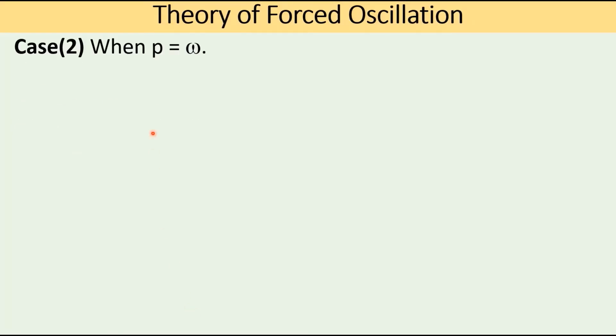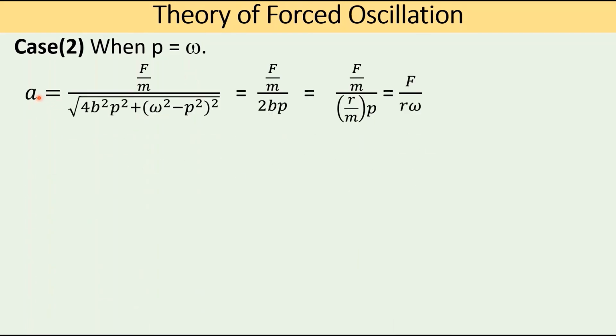Now case 2: when p is equal to ω, that is the frequency of the applied periodic force is equal to the natural frequency of the body. So in that case, this is the expression for the amplitude. Here p is equal to ω, so therefore this term becomes equal to 0. So the equation for A becomes equal to (F/m) divided by square root of 4b²p², that is 2bp, where 2b is equal to r by m.